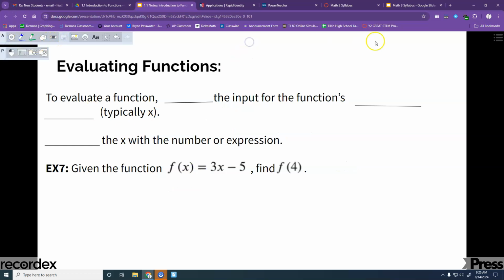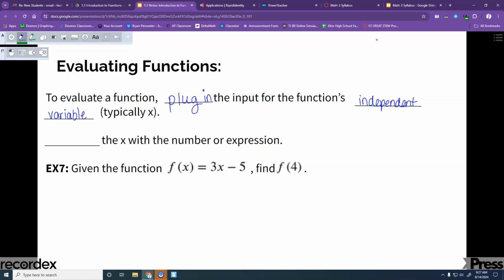Okay. All right, so to evaluate a function, you're going to plug in the input for the function's independent variable, which is typically x, but not always x.